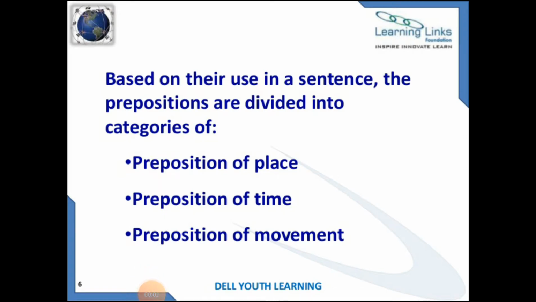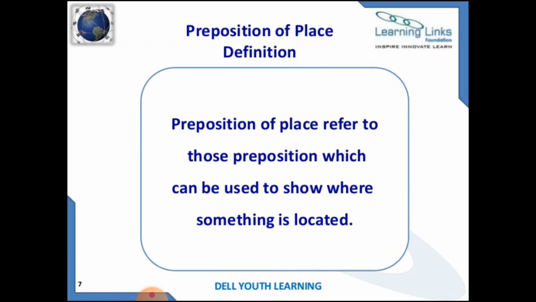Hello dear students. As we discussed in the previous video about prepositions, based on their use in a sentence, prepositions are divided into categories of preposition of place, preposition of time and preposition of movement. Preposition of place.